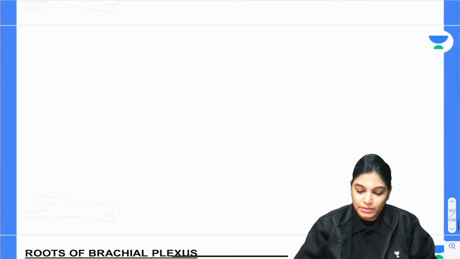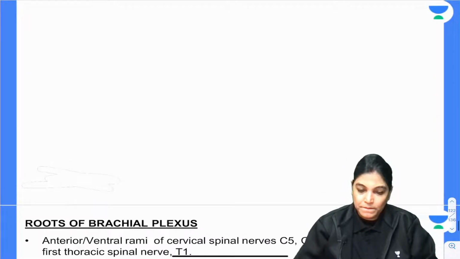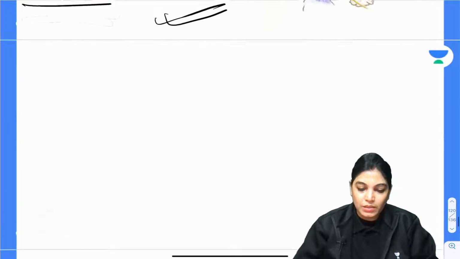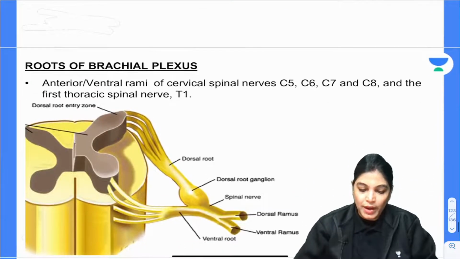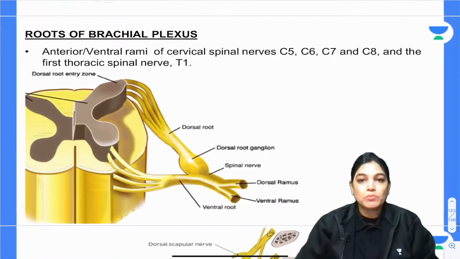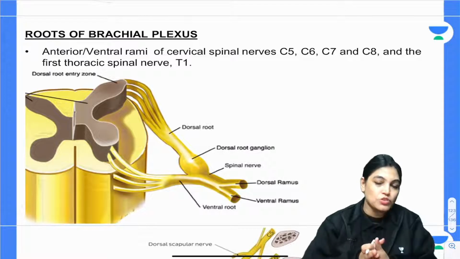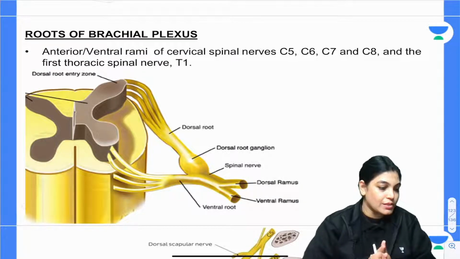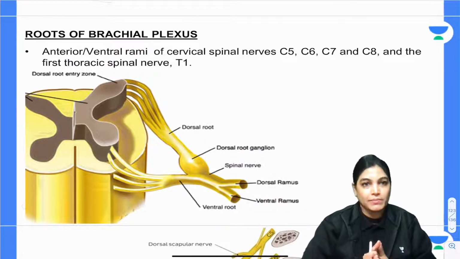Now, okay. So, now I would describe each one. Now, one more concept before proceeding to the branches of each individual cord. I would like to give you one concept about the roots of the brachial plexus. Okay.